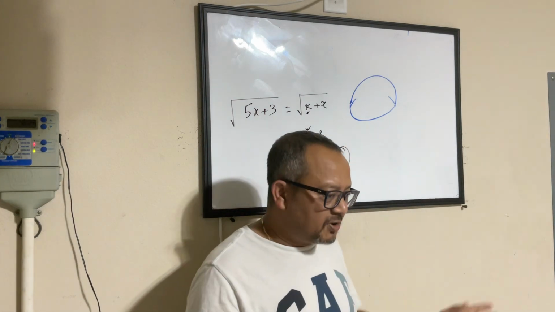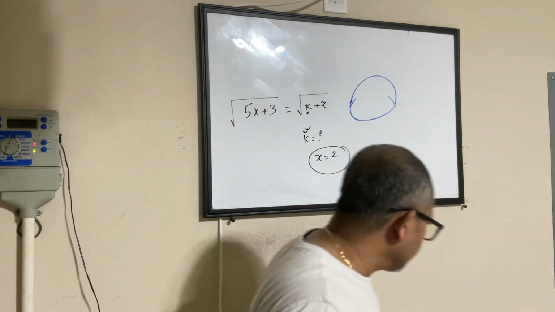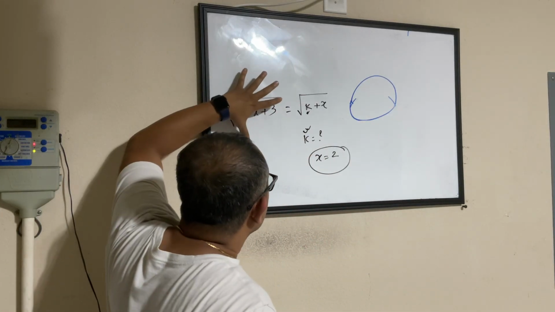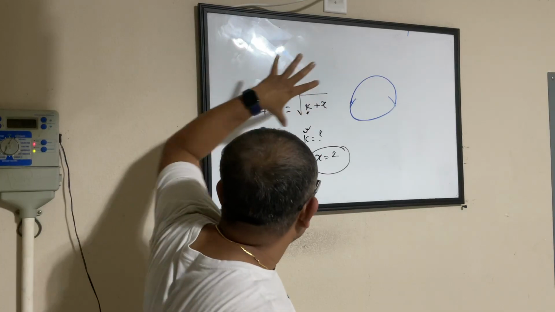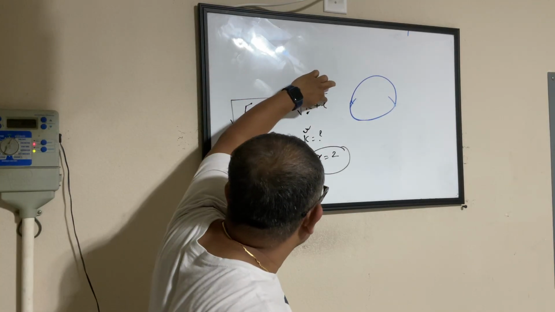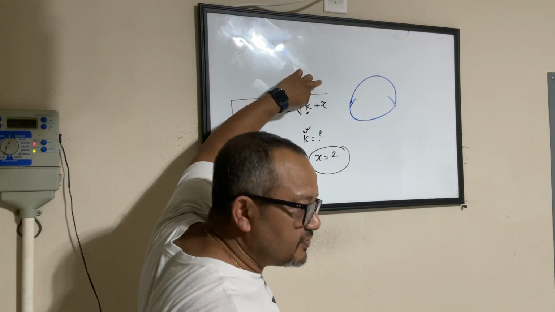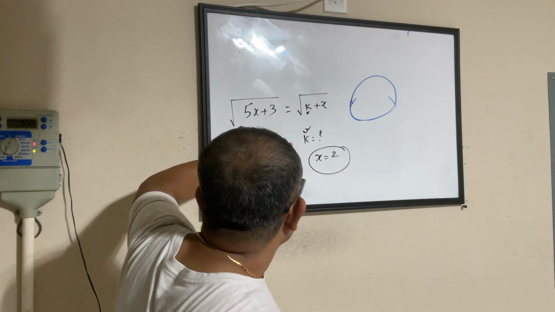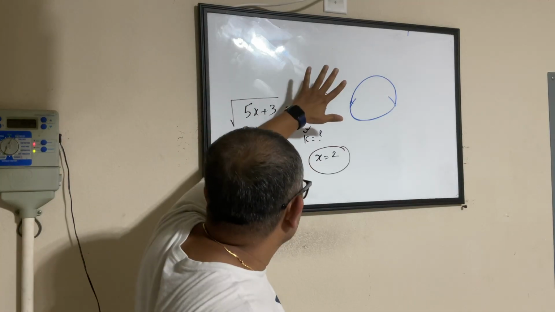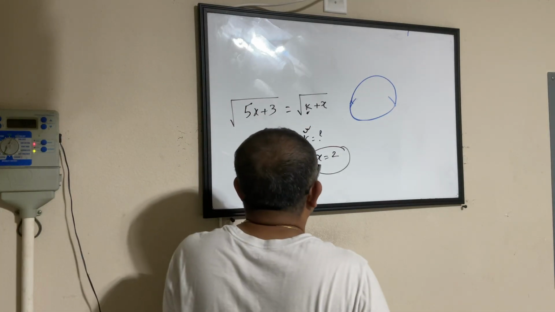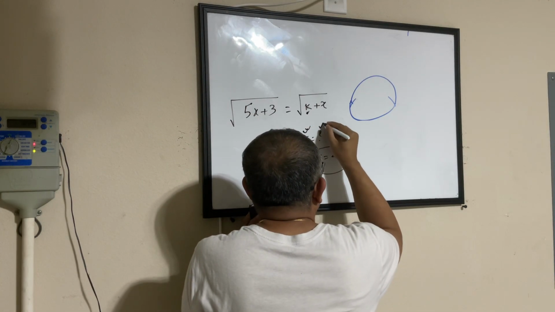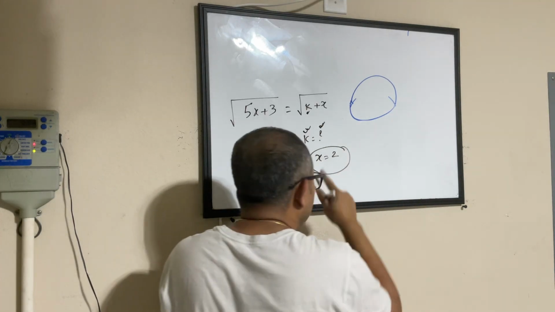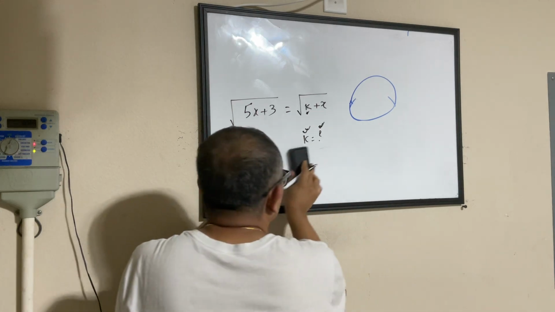So, okay, let me not bother you very much because I have something more to cover. This is a radical equation with one variable, and this is a constant k whose value is not known right now, which we have to find out. It says solve this equation and find the value of k for which it gives you only one solution, that is x equal to 2. So how would you solve it?